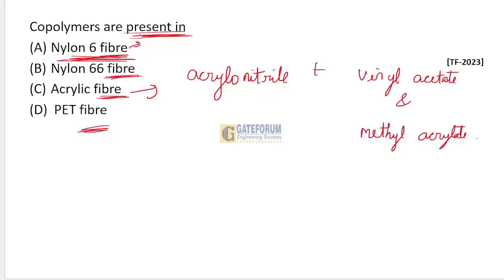Copolymers are typically made from different monomers, whereas nylon 6,6 is made from two different monomers, hexamethylene diamine and adipic acid.